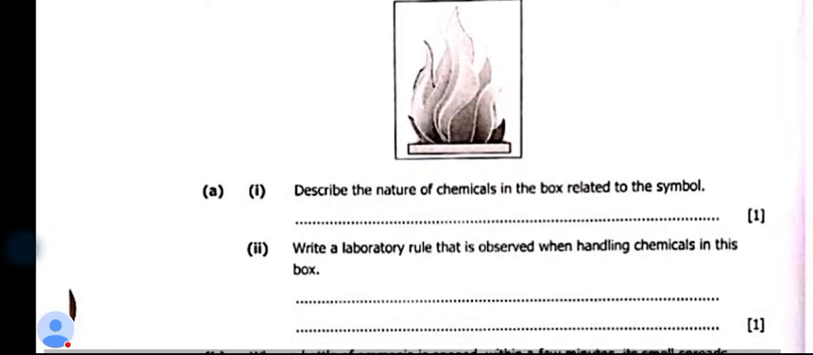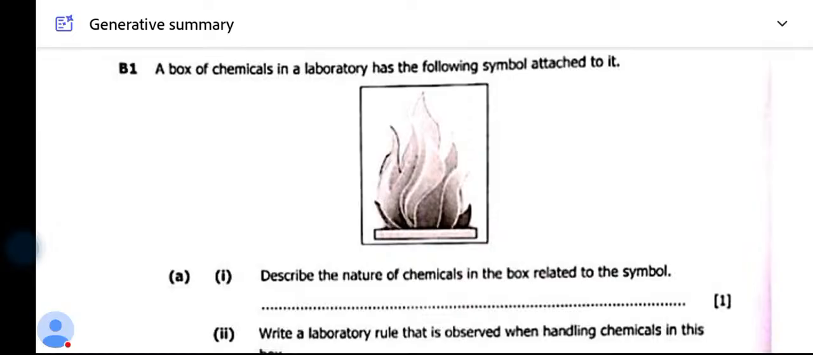Question 2 is saying, write a laboratory rule that is observed when handling chemicals in this box. So how do you handle chemicals in this box? I can see Mary saying it is highly flammable. Teresa saying it is highly flammable too. Now, when answering, imagine you can't learn this. This is now common or general knowledge. So don't expect to learn everything. This is general knowledge. So how you answer this, you say, this shows that it is flammable.